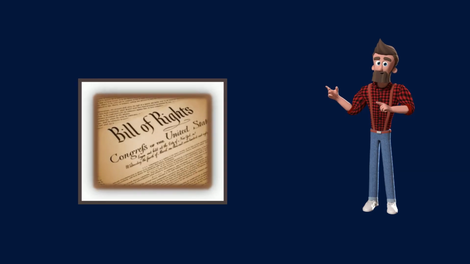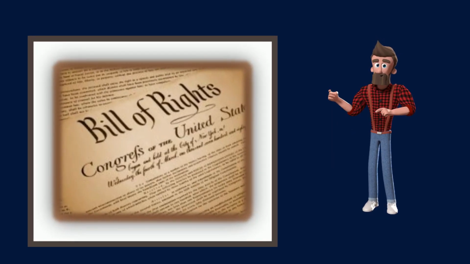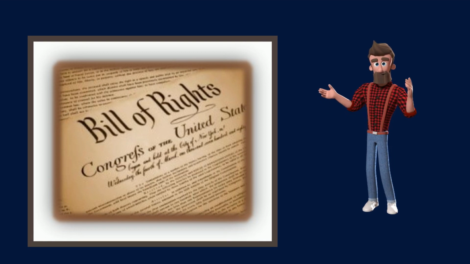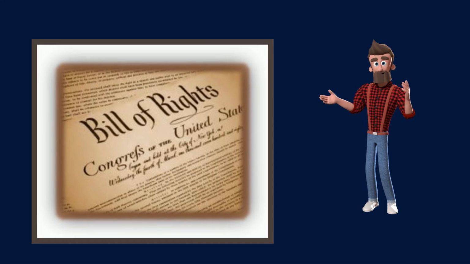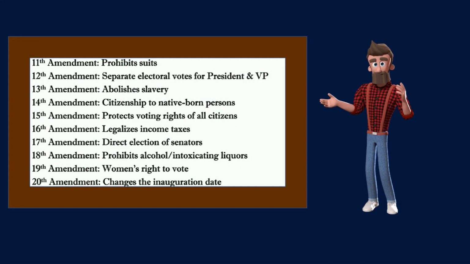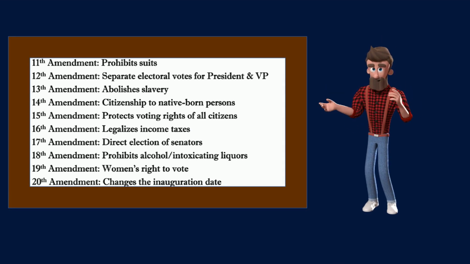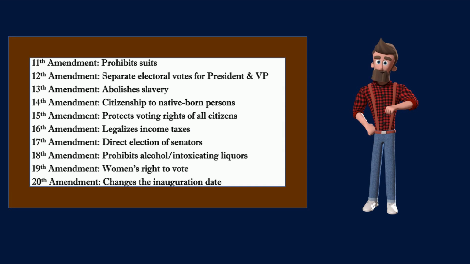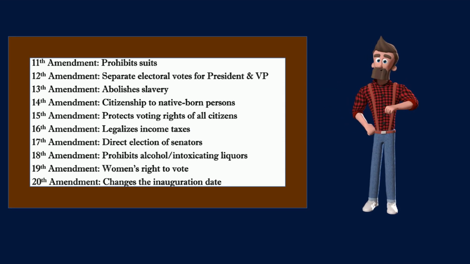Now that we have covered the Bill of Rights amendments, we will quickly describe the purpose of the remaining amendments. We will not quote the entirety of the remaining amendments, because they are generally lengthier than the first 10. The 11th Amendment prohibits suits in the federal courts against any state by citizens of another state. The 12th Amendment provides for separate electoral votes for the President and the Vice President.